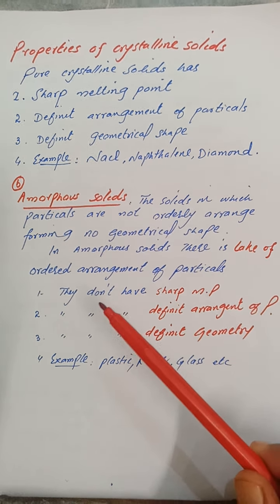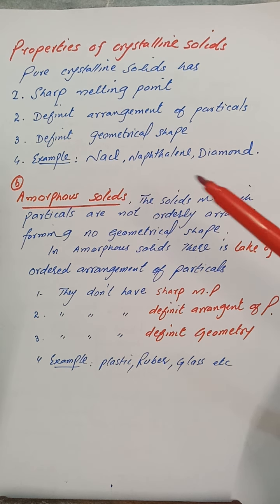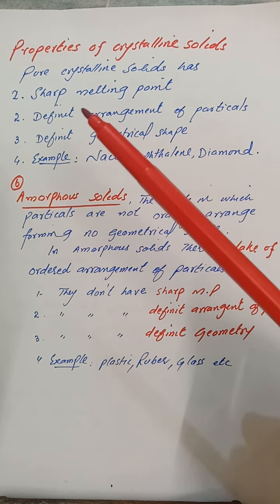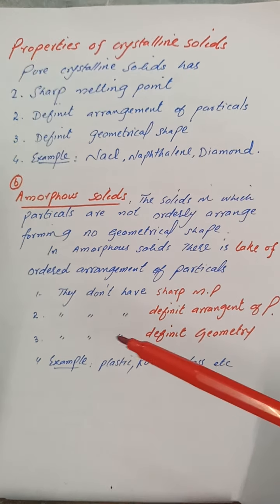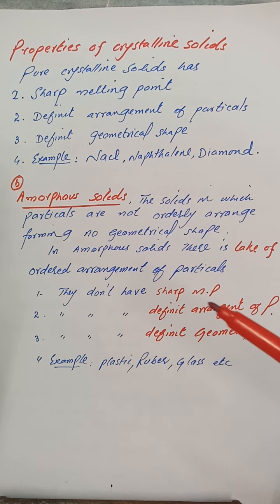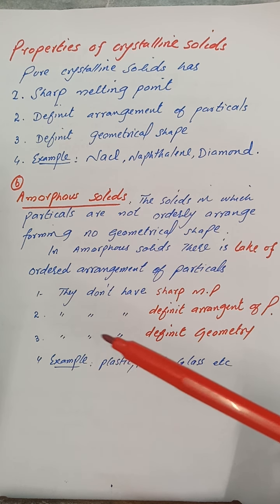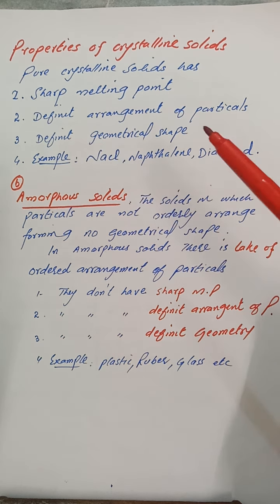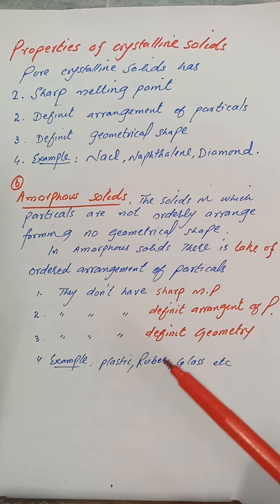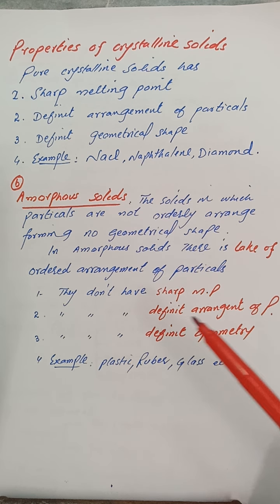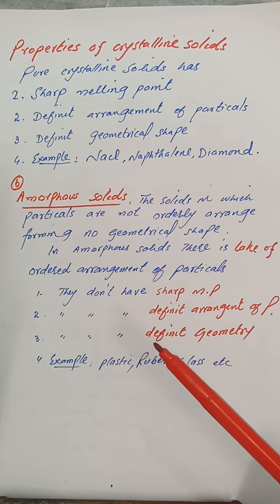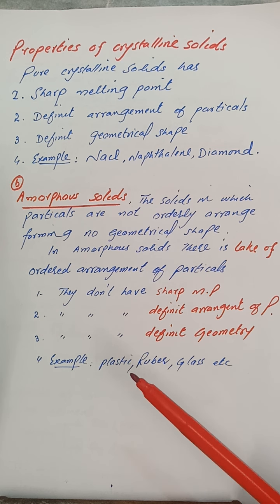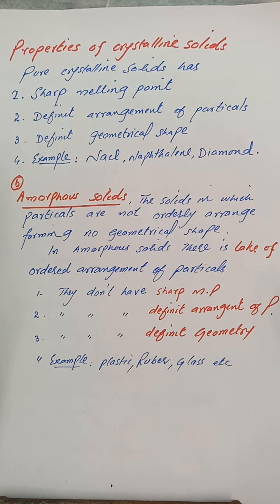Similarly, they do not have a sharp melting point. If we differentiate between crystalline solid and amorphous solid, then crystalline solid has a sharp melting point, while the amorphous solid does not. Similarly, they do not have a definite arrangement of particles, while the crystalline solid has a definite arrangement of particles. Thirdly, they do not have definite geometry, as the particles do not arrange orderly. Examples of amorphous solids are plastics, rubber, glasses, etc.